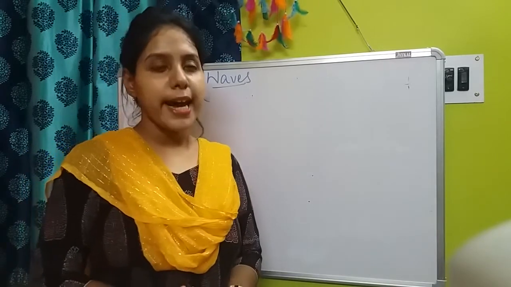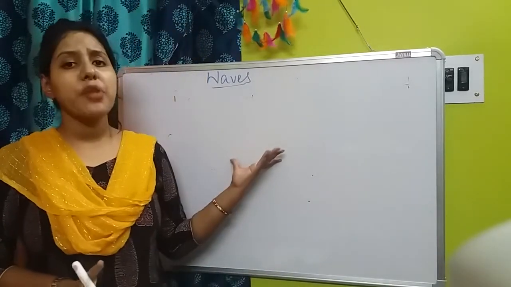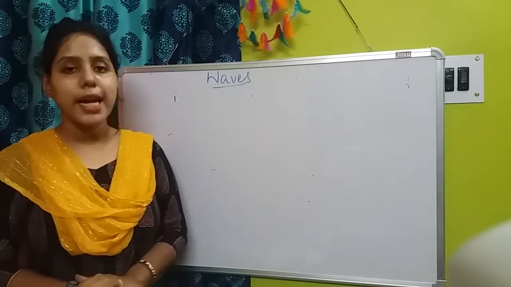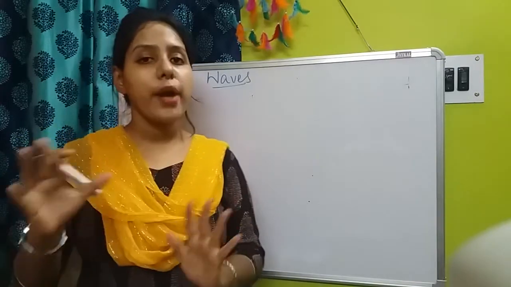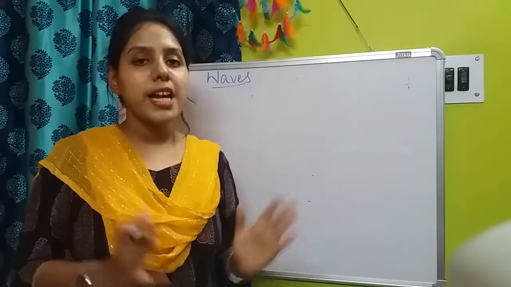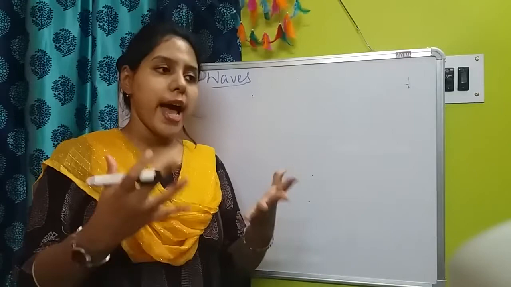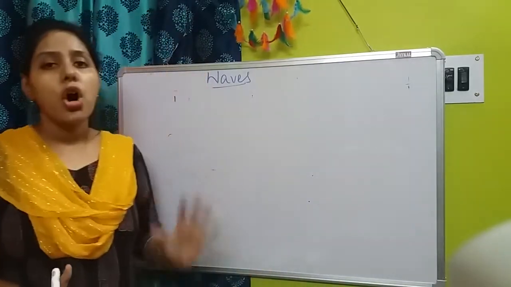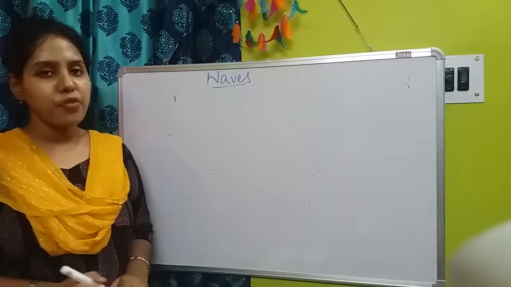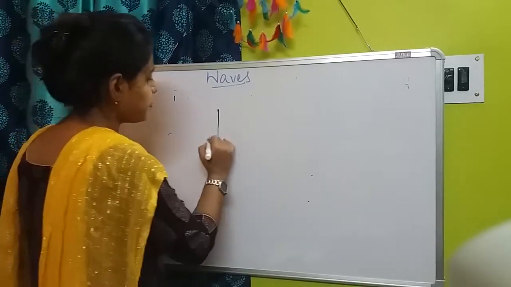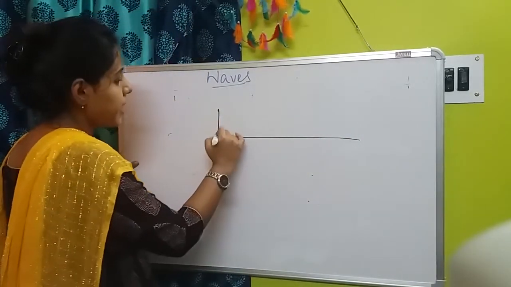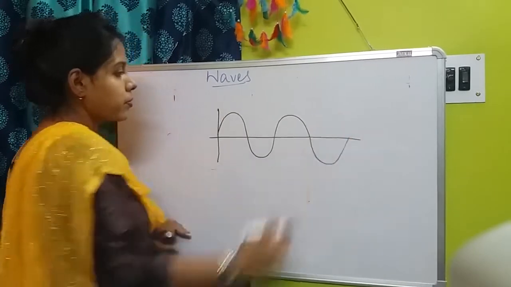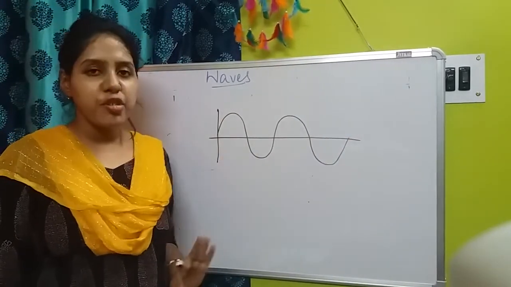Now the second point is why these radiations are called electromagnetic. Because these waves are formed from the combination of electric field and magnetic field. Suppose this is the electric field, this is the wave observed in the electric field.